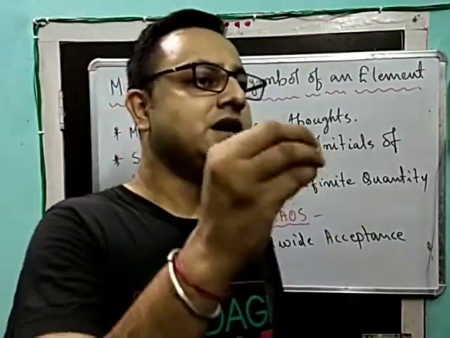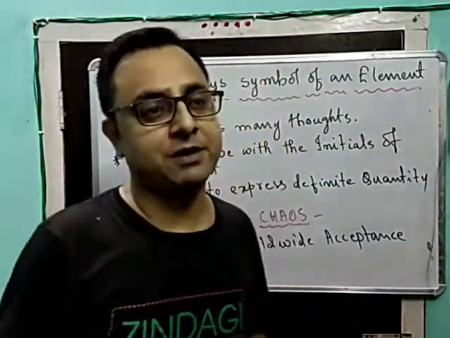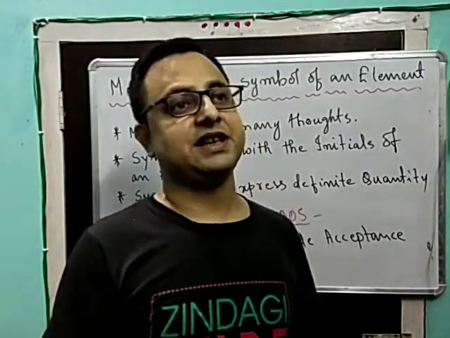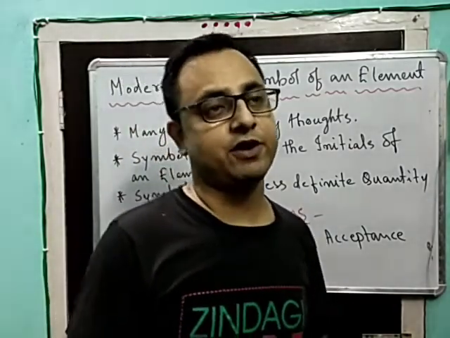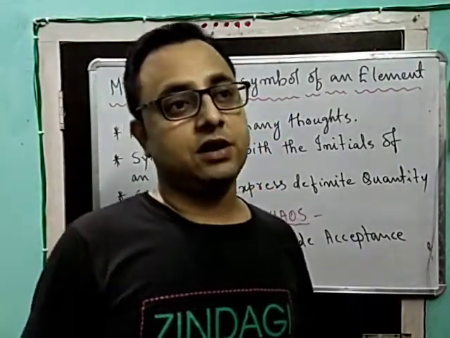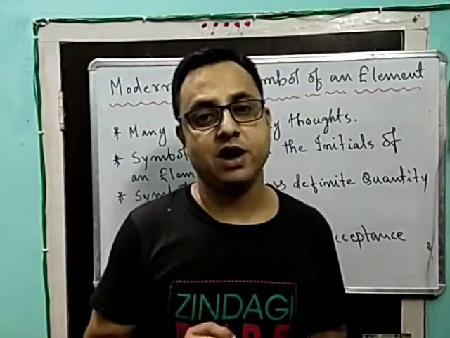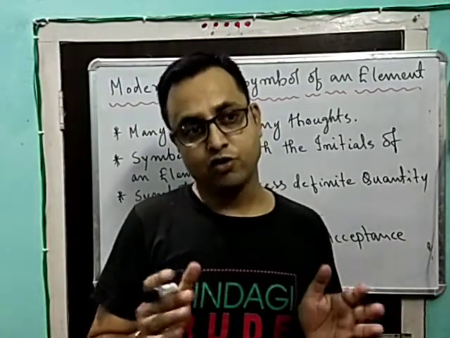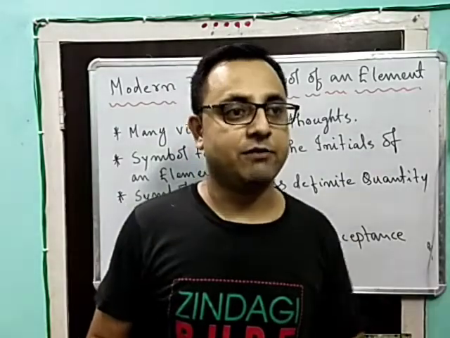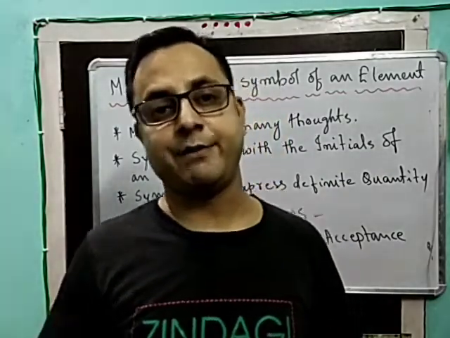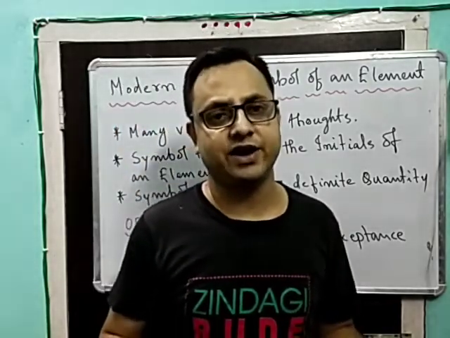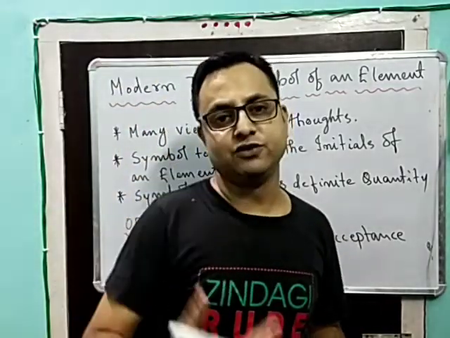But one of the major contradictions, or main problems, that arose was regarding the naming of an element. Various names were being put forward, but this really led to confusion, because a particular element should have a particular name that is known by everyone. If from India someone is telling one name, from Russia someone is telling another name, from America another name, and this went on, this led to various contradictions. Many people's views, many people's thoughts.